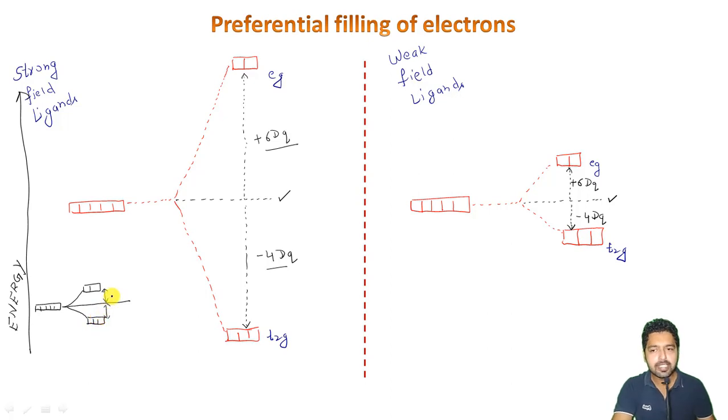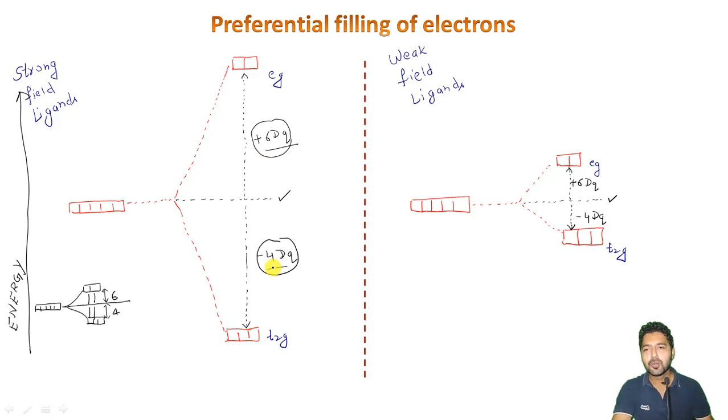You can definitely see here, if this is 6 in magnitude, this is always 4. So this is not equal. It is not like this is also 5 and this is also 5, or this is also 6 and this is also 6. Whatever orbitals are going up, they go by an amount of 6, and whatever orbitals are going down, they go down by minus 4. It is all about the number of orbitals: 2 are going up and 3 are going down. So if it is plus 6 and minus 4, even then they will balance each other.